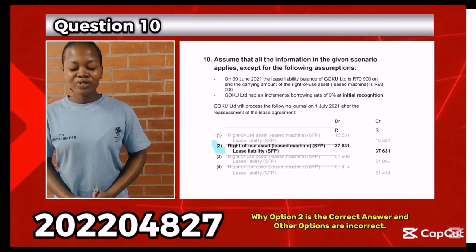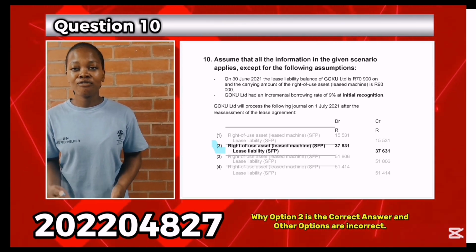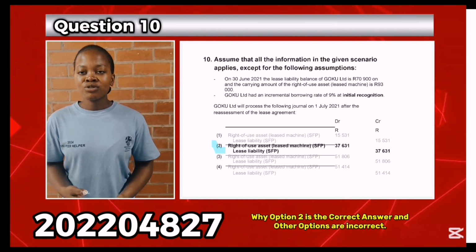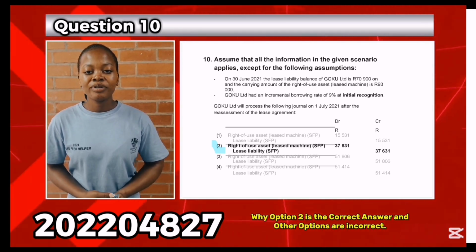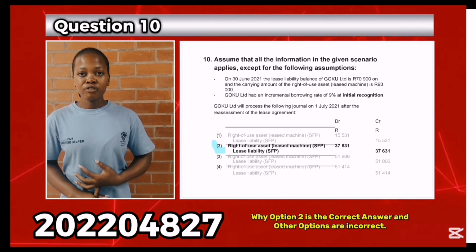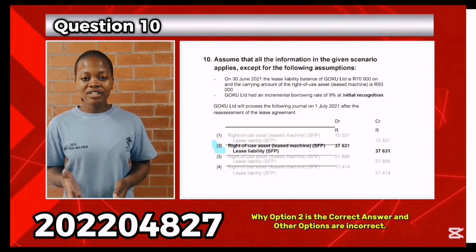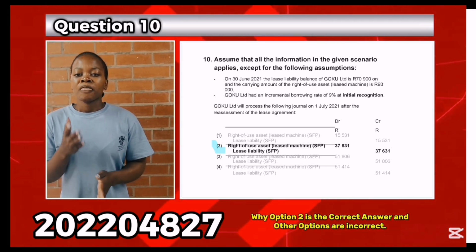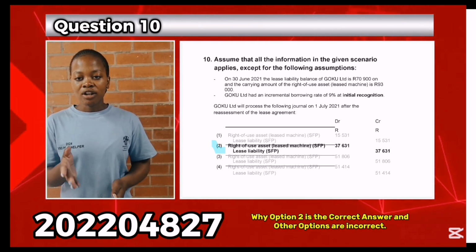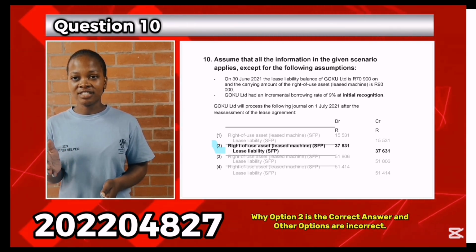GoCo Limited will process the following journals on 1 July 2021 after the reassessment of the lease. Firstly, we calculate the present value using the financial calculator. The data will be: number of years 4, future value negative 20,000, payments 30,736, and interest 11%. Using the financial calculator to calculate the present value gives us 108,531.